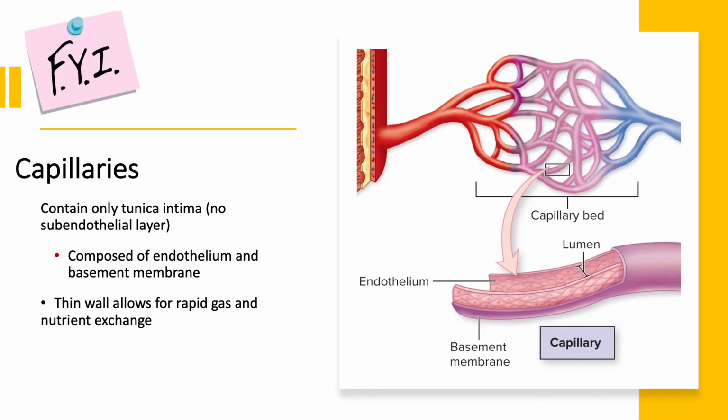And we haven't said much about capillaries yet, but I did want to point out that in regards to the tunics, the layers we've talked about, they contain only the tunica intima, so that innermost layer. And if you look back at the tunica intima, we mentioned how there was an epithelial layer and then a subendothelial layer made up of areolar connective tissue. Well, they lack that subendothelial layer of areolar connective tissue as well. So they have only tunica intima with no subendothelial layer.